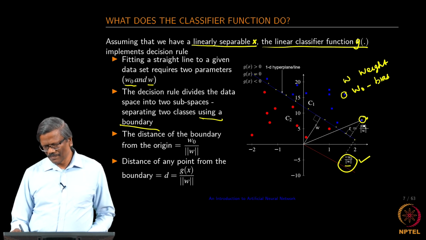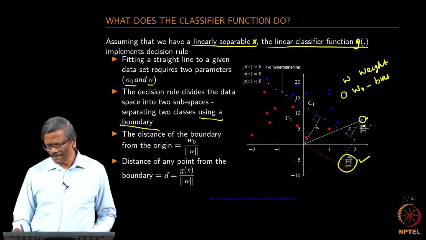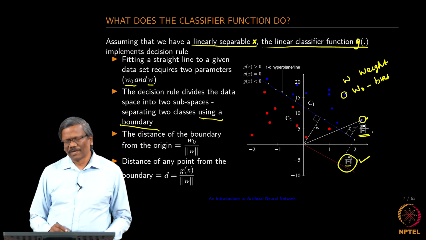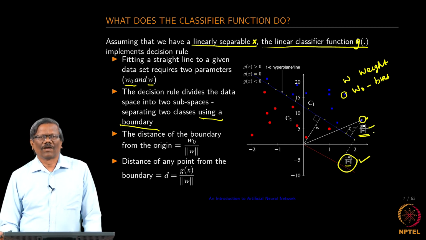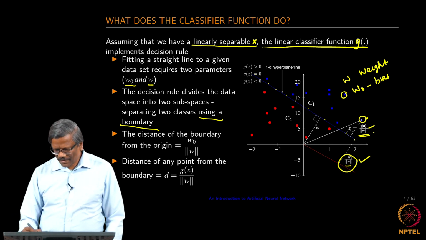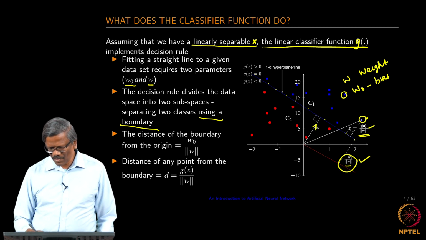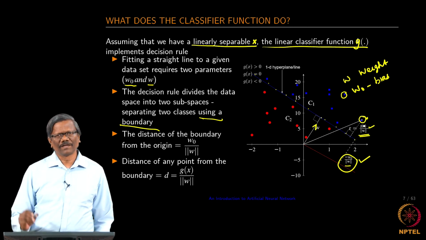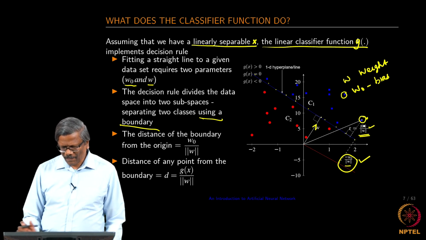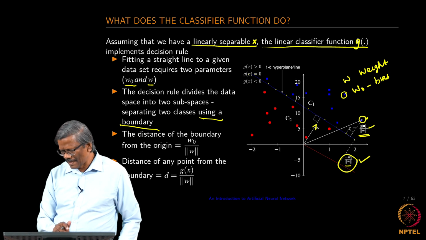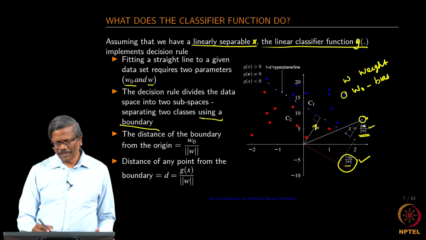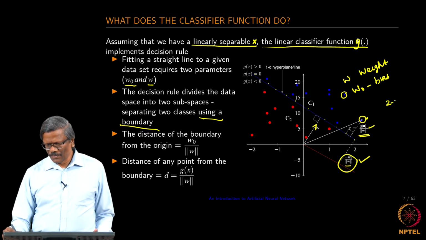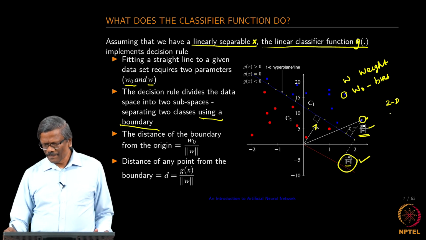It is given by the g which you are estimating, the ratio of the classifier function to the norm of the weight. And this W is normal to the decision boundary. We can call this a line separating these two classes, or a 1D hyperplane, since the input parameters are 2D, the decision boundary will be 1D.